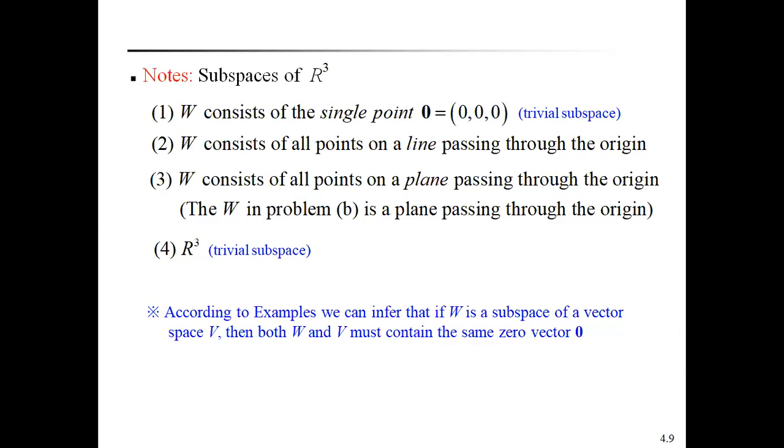Next, you have to check that W is closed under vector addition and W is closed under scalar multiplication. This is the hint to prove that a given subset forms a subspace of a vector space. Compulsorily the subset W must contain the zero vector, then only it forms a subspace of V.